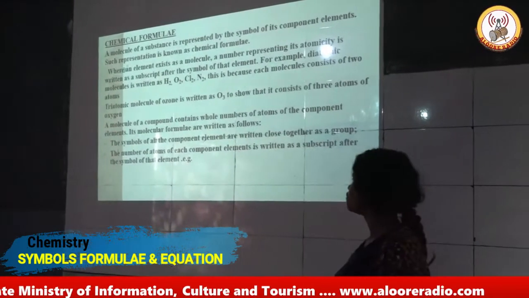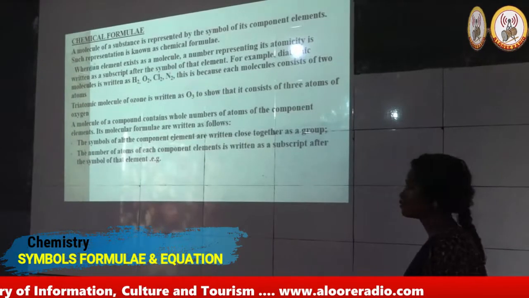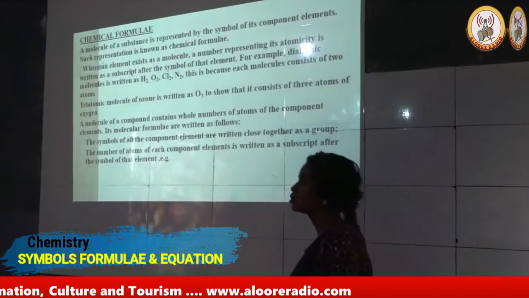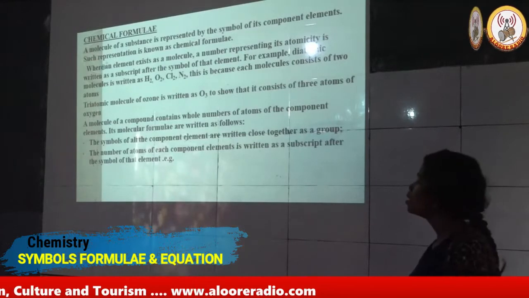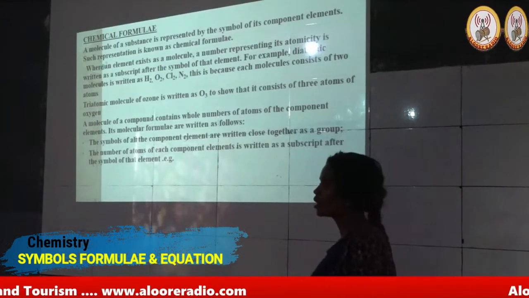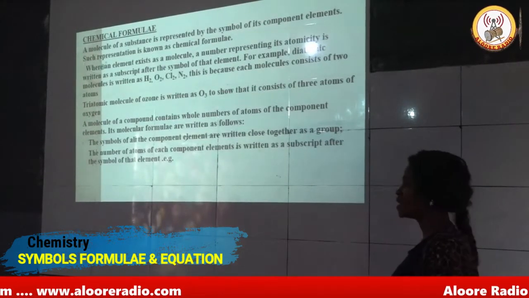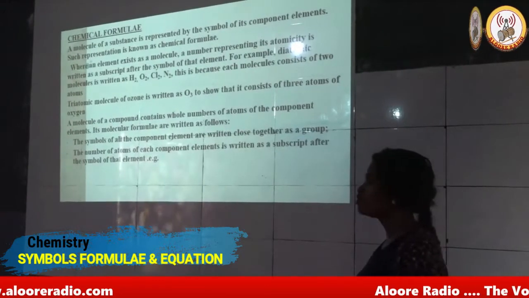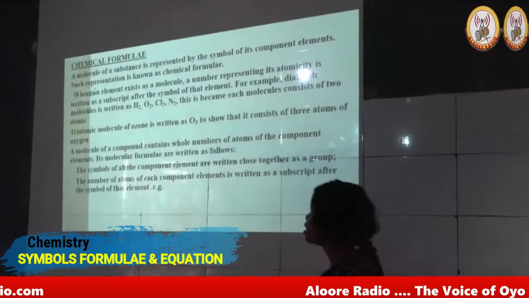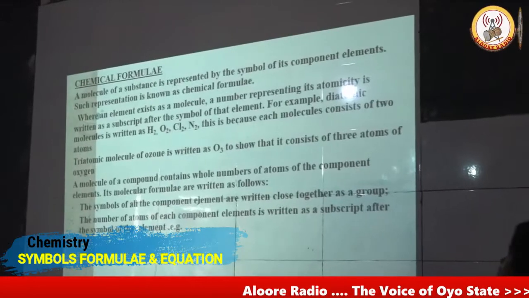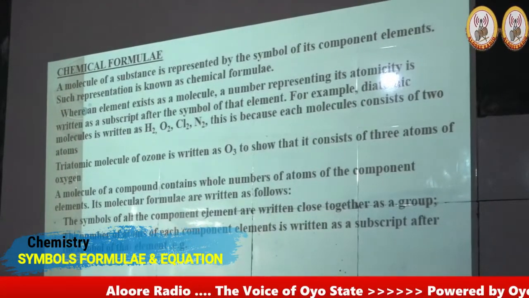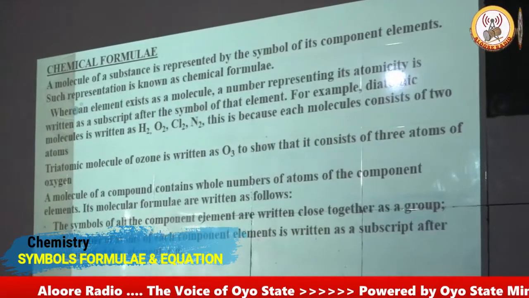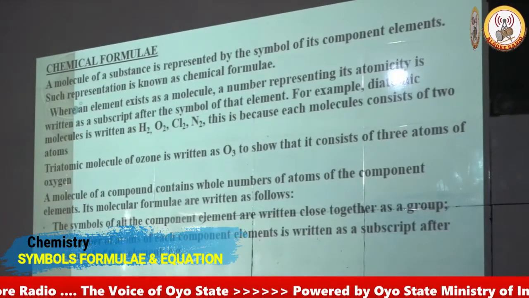We move to chemical formula of compounds. Now, when we talk about the chemical formula of compounds, we talk about a molecule of an element or a molecule of a compound. A molecule of a substance is represented by the symbol of the component element. For example, say oxygen.